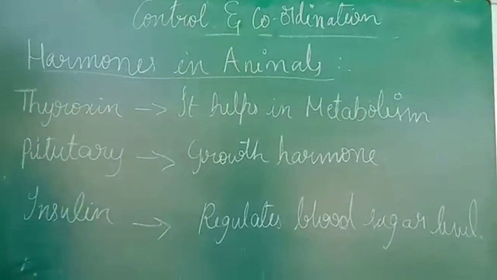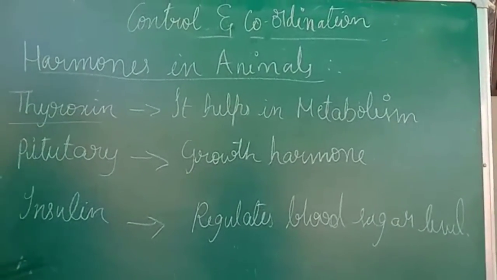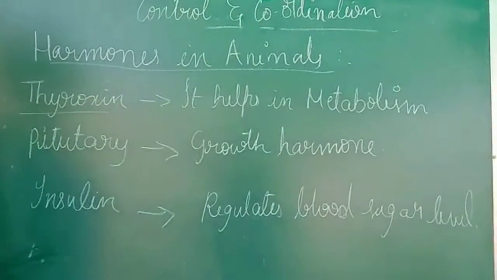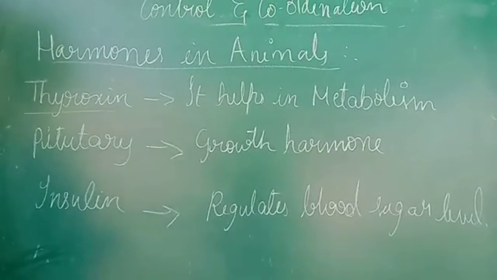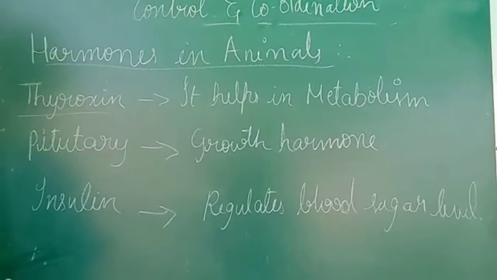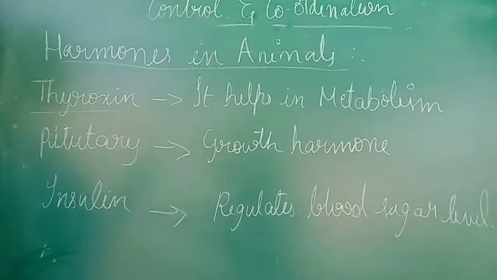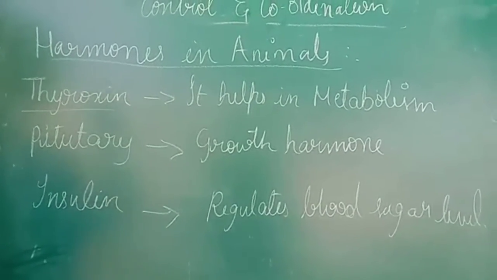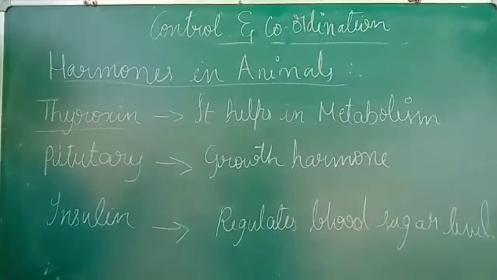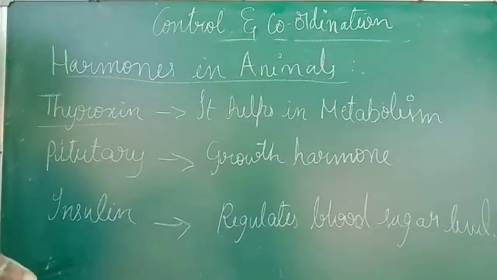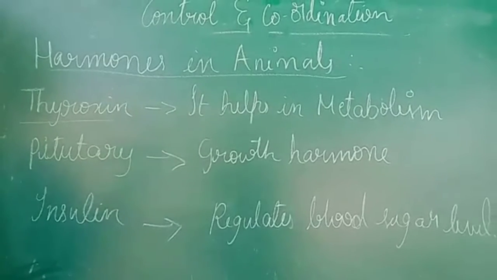First we are going to a hormone named thyroxine. Thyroxine is a hormone that helps in the metabolism of the human body or animal body. Metabolism means we become tall, we become fat, everything; these are called metabolism. Sometimes metabolism in some people's bodies will be less compared to others. For example, in your own class, a few students are very thin and very short, and a few are very tall and very fat.